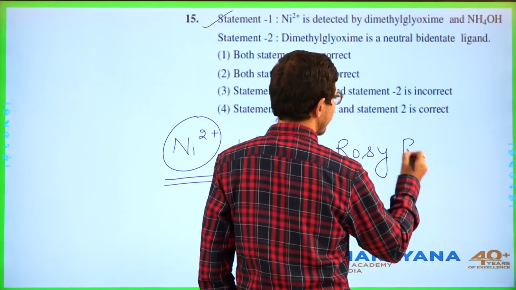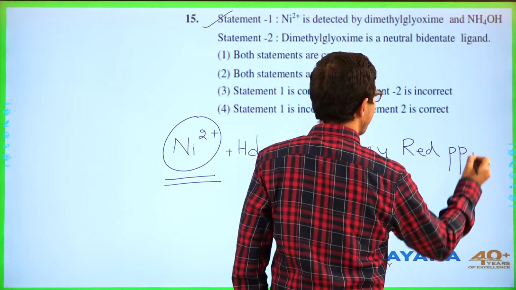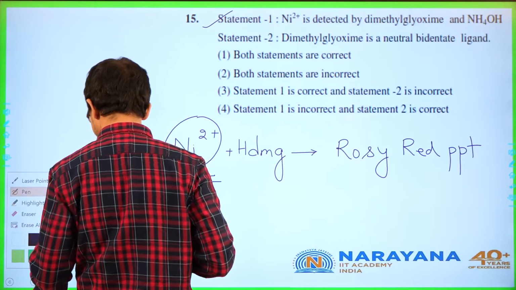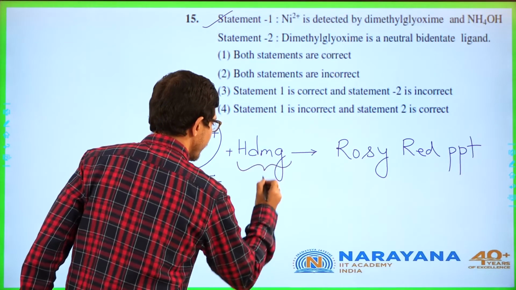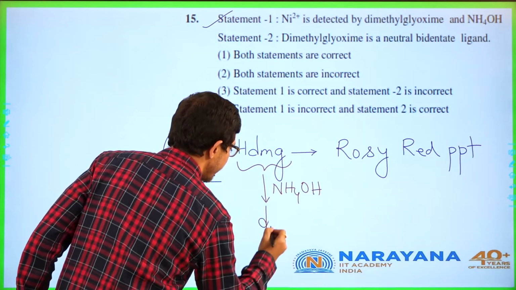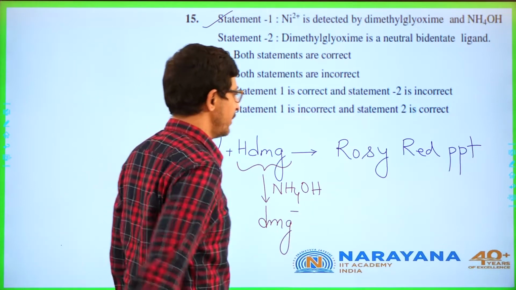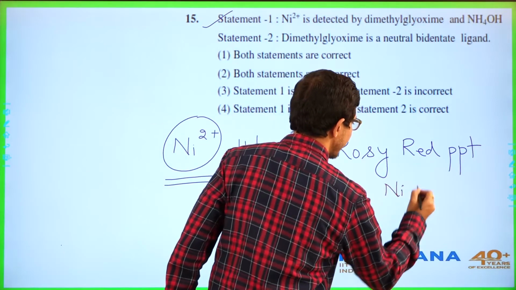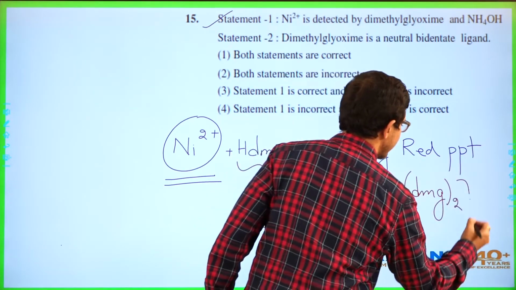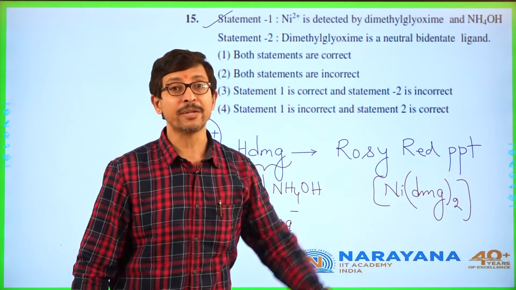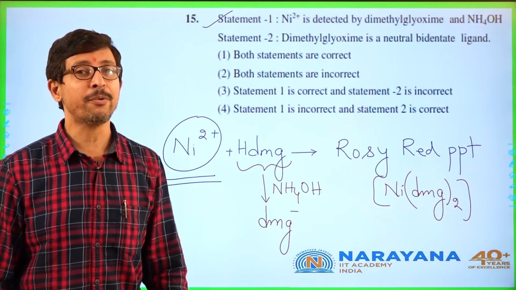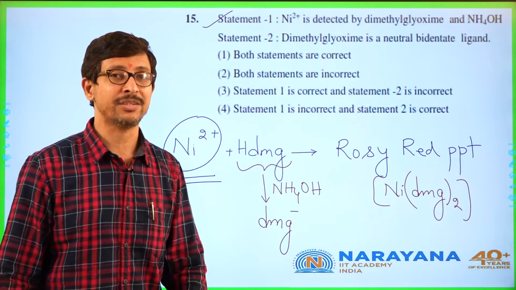Rosy red precipitate. Means this will be converted as DMG minus with NH4OH. So the complex that you get is Ni(DMG) taken twice, and this is considered to be rosy red precipitate, which has hydrogen bonding. Very important question for your examinations.